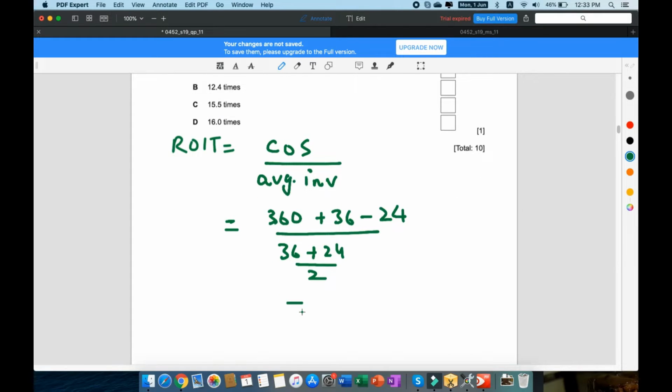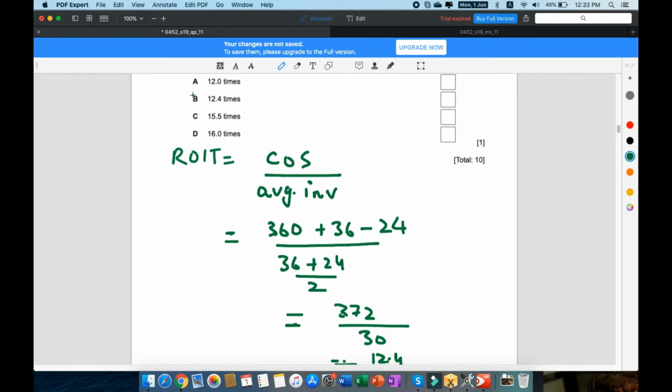And when you add the cost of sales, that is going to be 372, and then the average inventory is going to be 30, and that gives you a rate of inventory turnover of 12.4 times. So the answer is going to be B.